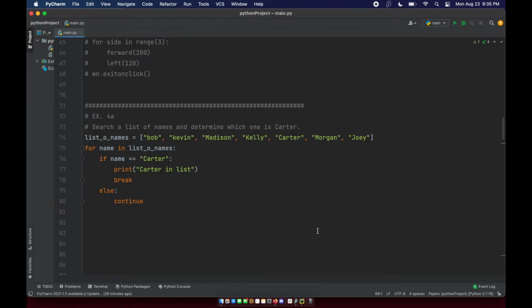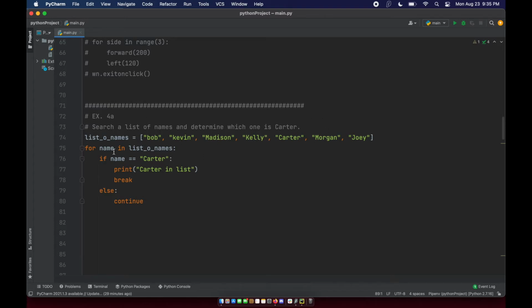So this example is a little bit different. I did mention it just a moment ago, and this time we're going to be iterating through an object. We're not just going to be iterating through a whole number. We're going to tell the for loop that we want to iterate over every value in this list. And now I know we haven't covered lists extensively. I will make a video on that, but just know that a list is a set of values, okay?